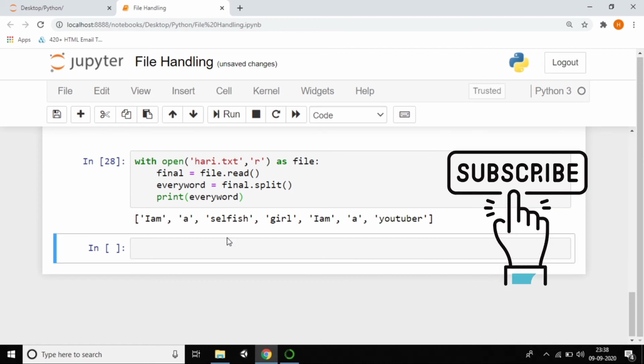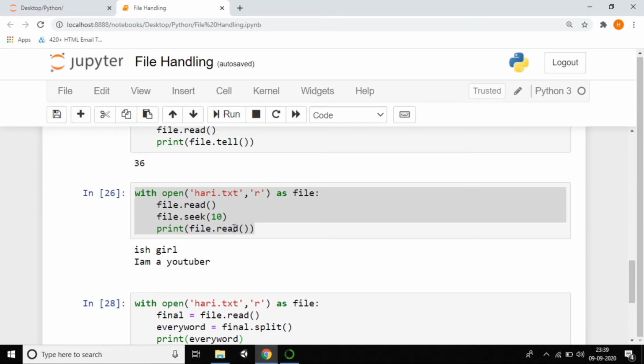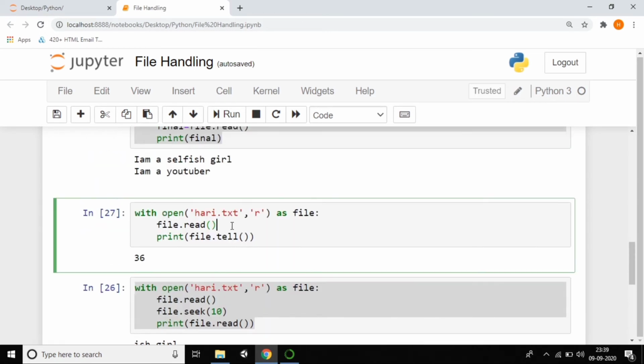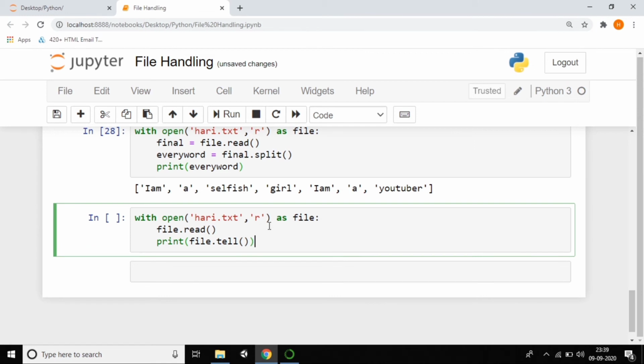And we have another method called readlines. Readlines shows every line, each ended by slash n. You can observe how it works. Just copy this one. We are reading the file of course, and instead of this you can write readlines.